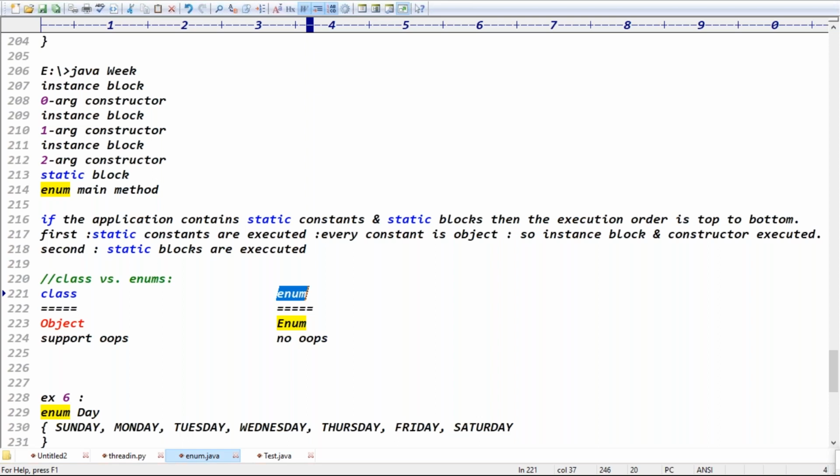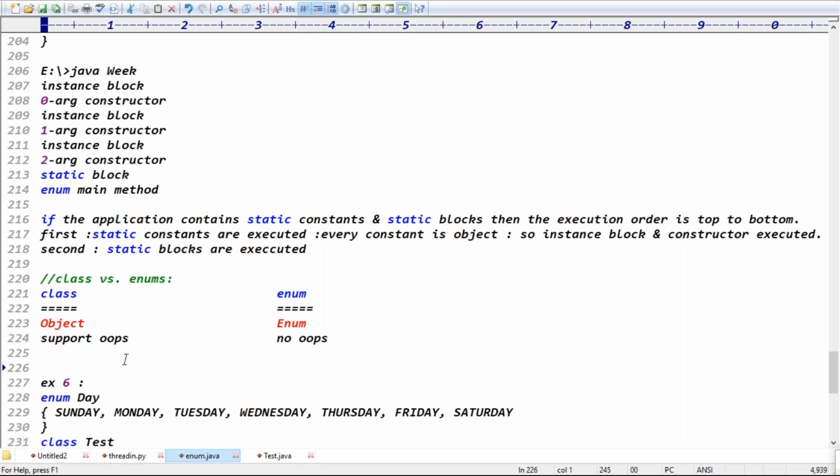What about classes, guys? Classes are public or default? Classes are default by default. That's the main point, guys. Exactly.